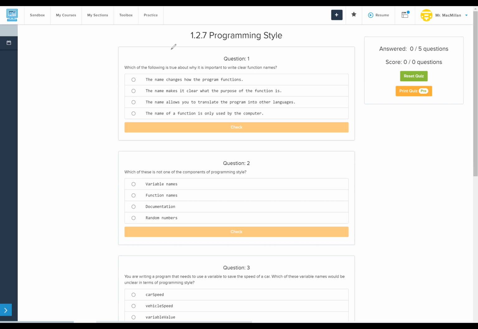That's true. Which of these is not one of the components of programming style? Variable names, function names, documentation, or random numbers? Definitely random numbers. Those aren't part of the style that we use for our code. We're naming things and creating documentation for our code definitely are.